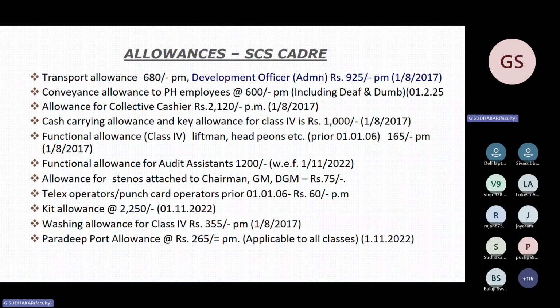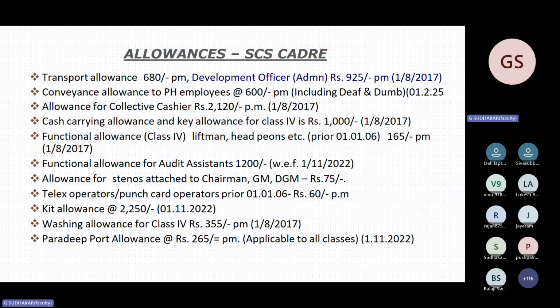It was not increased because there is no stenographer. Directly, class 1 officer, class 2 officer is the PA for chairman and the GM and the DGM. So that's why this allowance has not been revised. Maybe this time, these allowances may be withdrawn. Stenos and liftman, head peons, they may be withdrawn from the 2026 wage revision. Maybe. Even telex operator, nowadays, there is no telex operator. There is no telex at all. But just note down the amount.